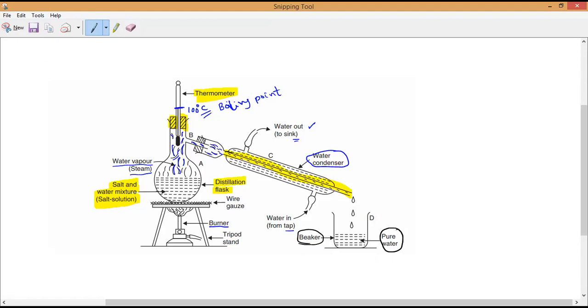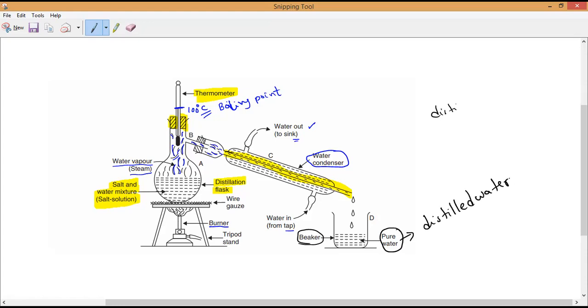What do we call that water? It is called the distillate, pure water. So pure water, or distilled water, is made from tap water by the process of distillation only. The pure water which you are obtaining here is called distilled water.